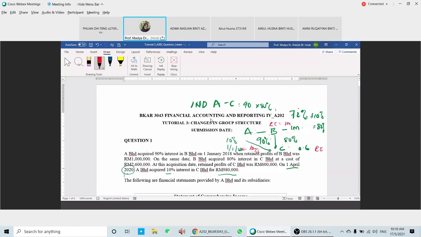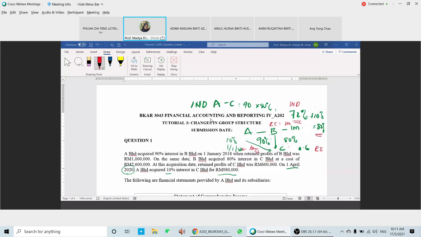So the indirect interest is 72%, plus another 10% acquired on the 1st of April. Altogether they have 82%. The 82% is the effective interest in C. Here 72% through B, and another 10% from additional shares.